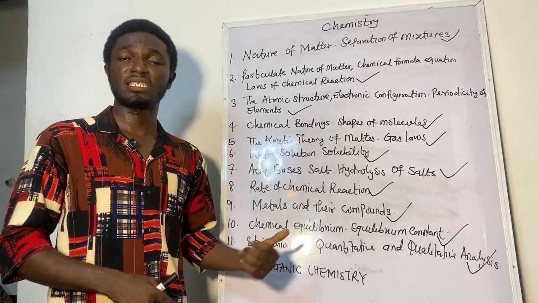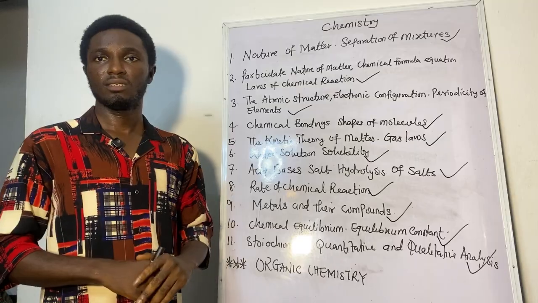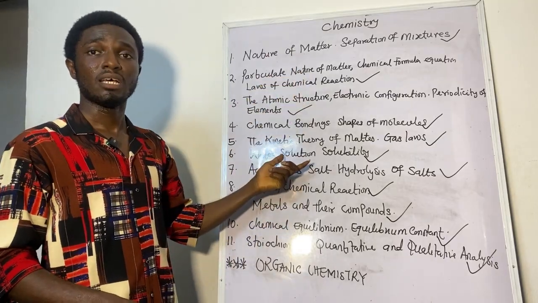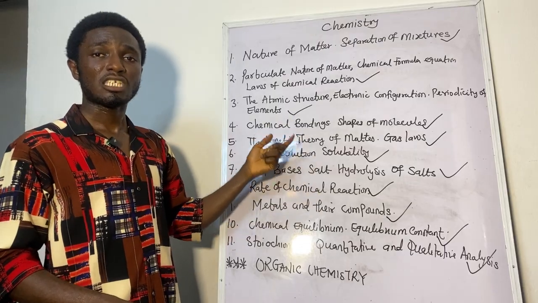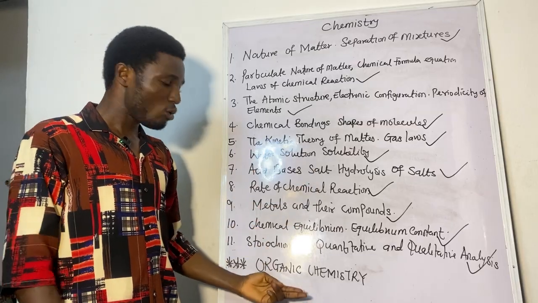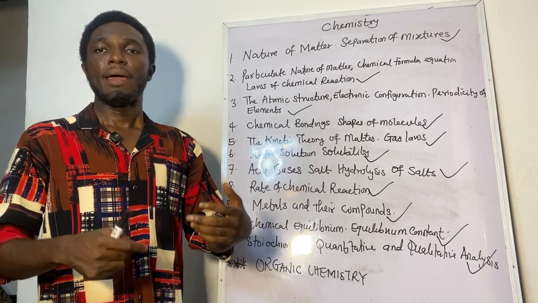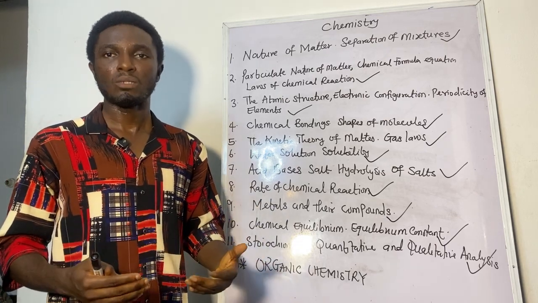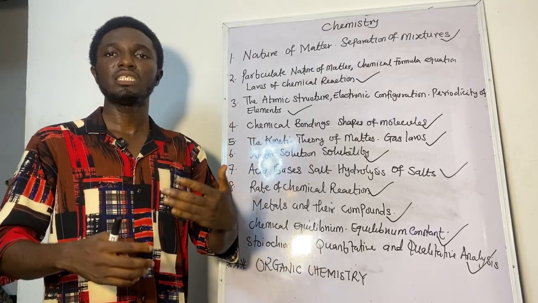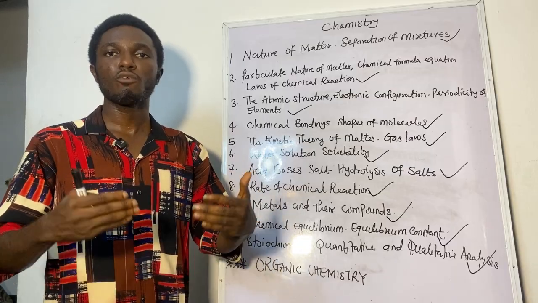I remember just last year, 25 questions came out from organic chemistry out of the 40. And students who only prepared for the inorganic, not that they even prepared for all the topics in the inorganic, only picked about 2-3 topics. They forgot about the organic chemistry that deals with organic structures, where we have methane, where we have ethene, where we have compounds. Organic chemistry is the use of carbon to form compounds, to form chains of compounds.